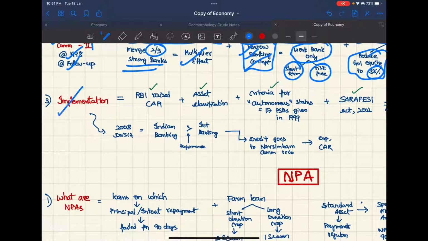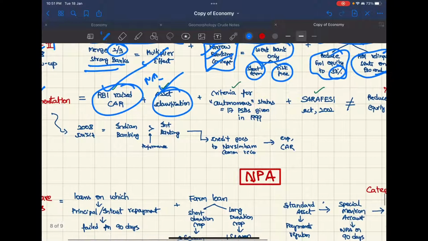Now, how did they implement? RBI raised the CAR, so this is good. The asset classification has been done, that is NPA, stressed, etc. We'll see this. And criteria for autonomous status was declared, and 17 PSBs were given it in 1999.